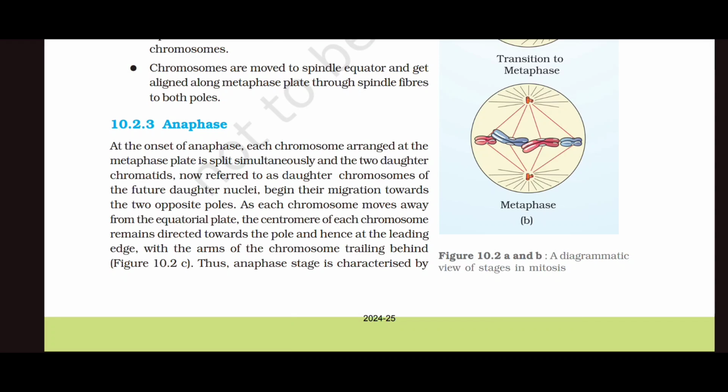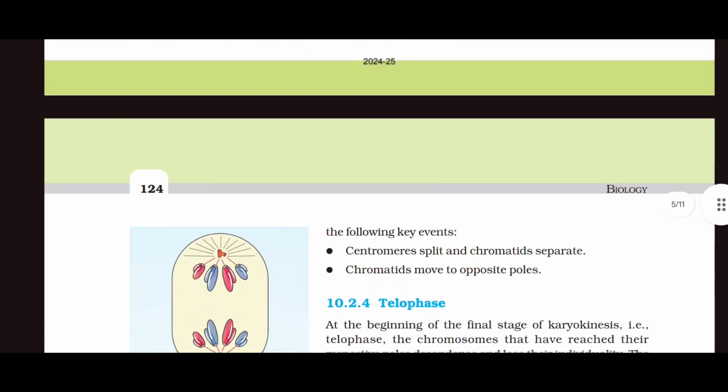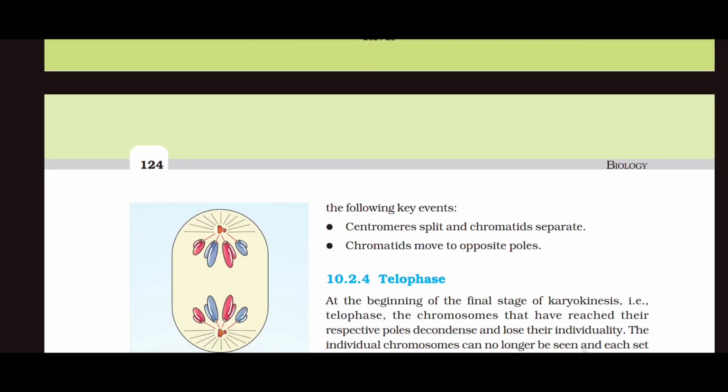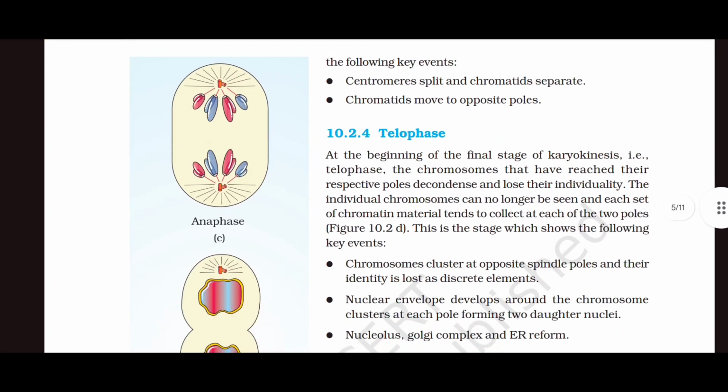As each chromosome moves away from the equatorial plate, the centromere of each chromosome remains directed towards the pole and hence at the leading edge, with the arms of the chromosome trailing behind, as shown in figure 10.2c. Thus, the anaphase stage is characterized by the following key events. First, centromeres split and chromatids separate. Second, chromatids move to opposite poles.